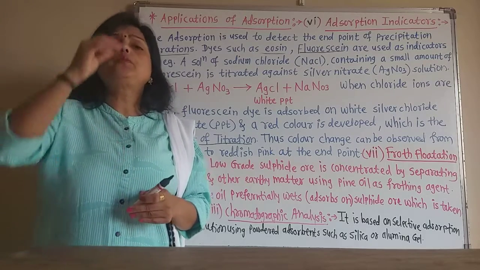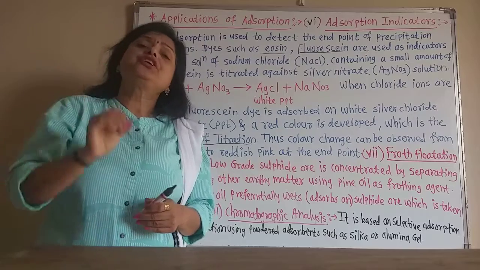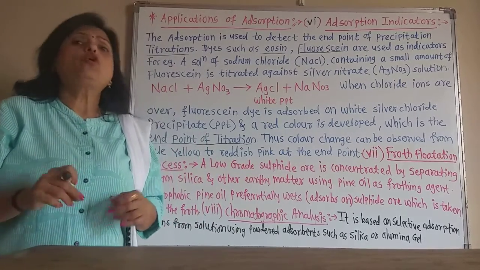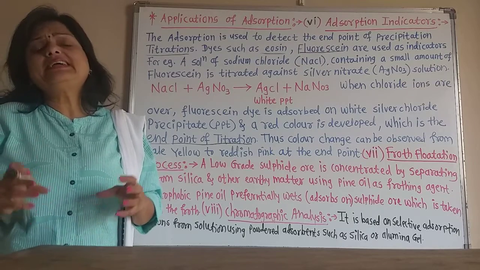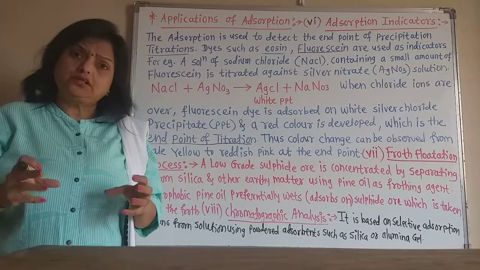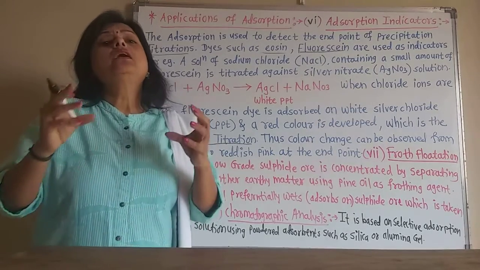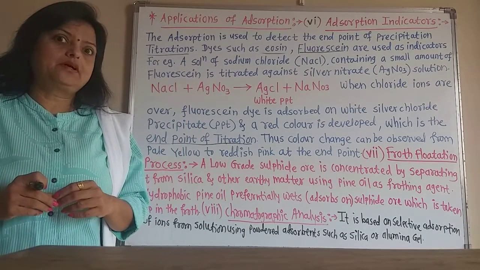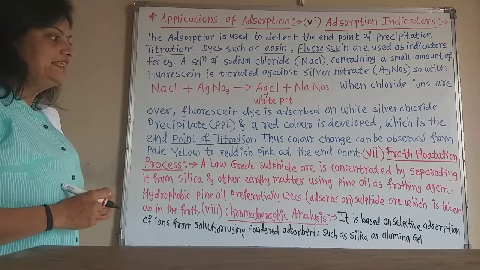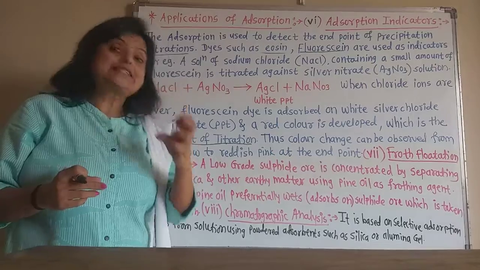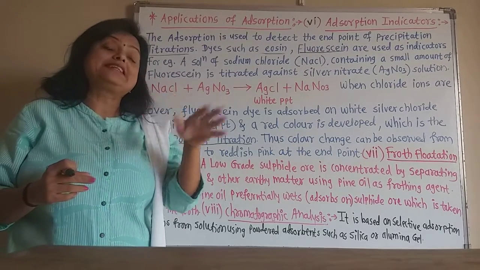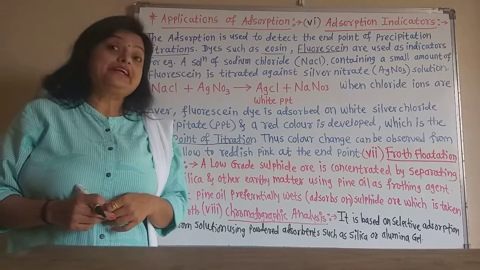Now this froth flotation process is generally used for sulfide ores, because sulfide particles get wet or adsorb on oils, such as pine oils. These pine oils adsorb the sulfide particles, and in this way the sulfide ore gets separated from the impurities.